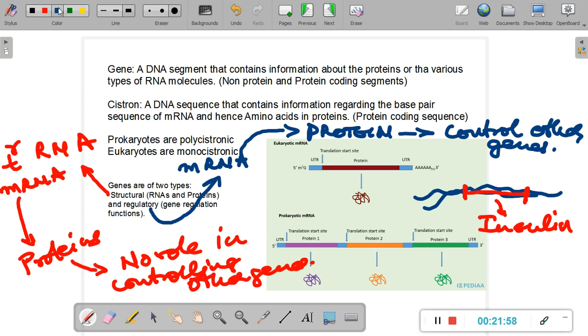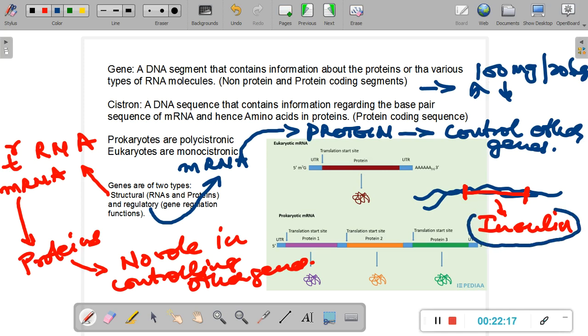However, how much insulin should the body make? Should it make, let us say, 100 milligrams per 20 kilograms of body mass, or more, or less, or does it always make a constant amount? The interesting thing to know is that the amount of insulin produced by the body keeps varying. Sometimes it is high, sometimes low, sometimes moderate. So what is controlling the activity of this gene? This gene will become more active when more regulation of carbohydrate is required, or less active when less insulin is required.